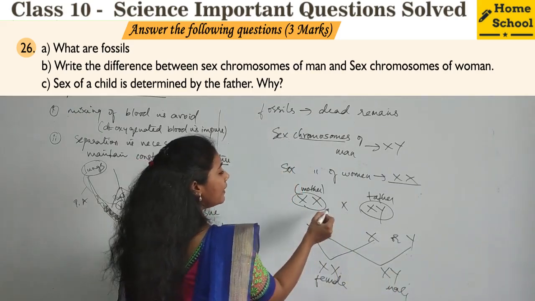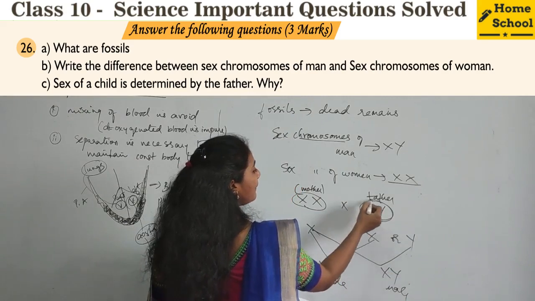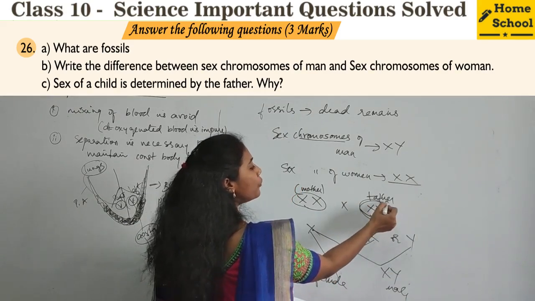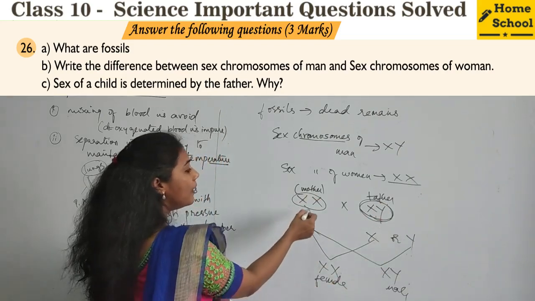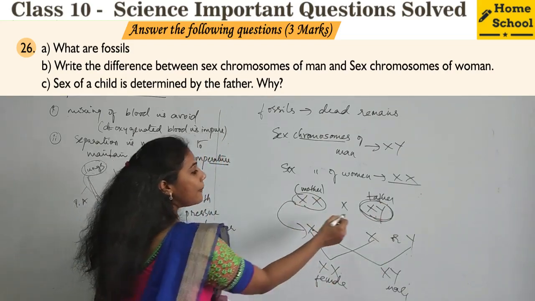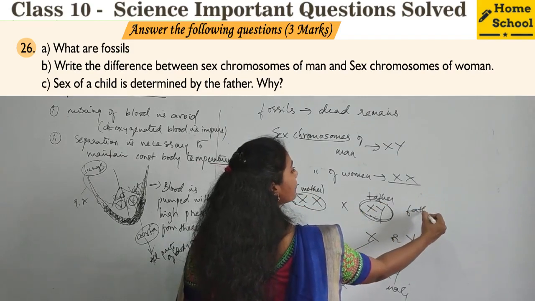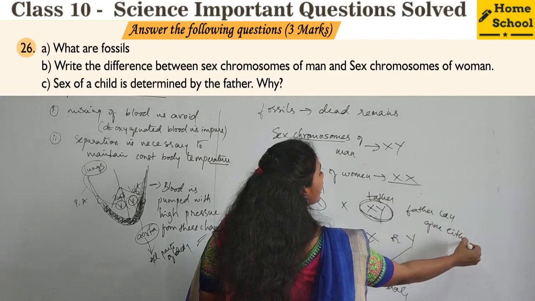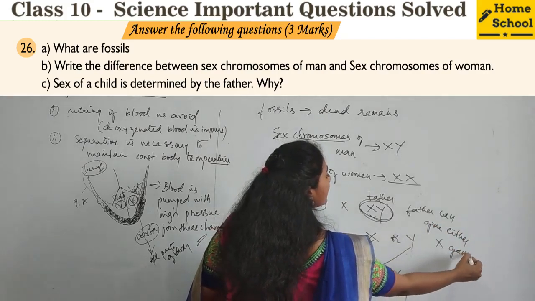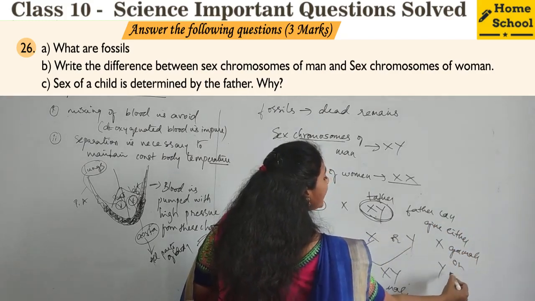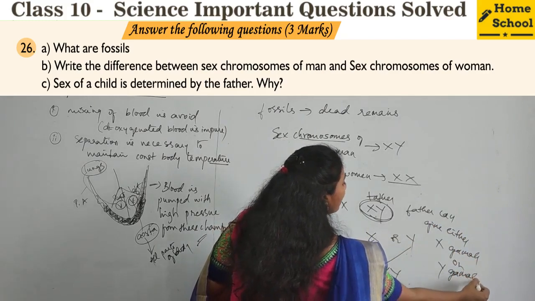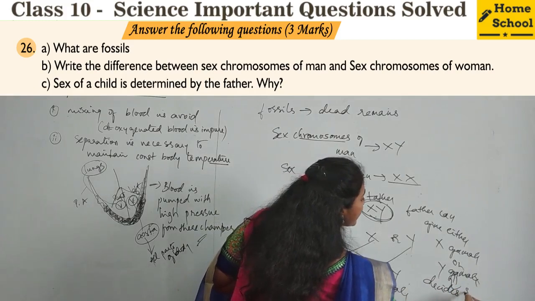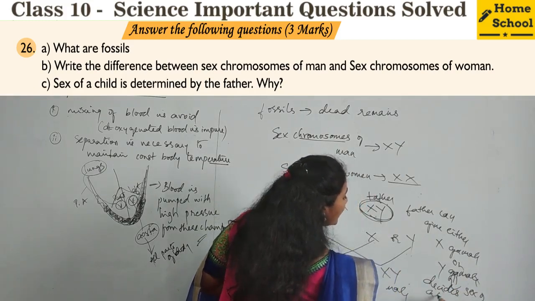So here, the different types of gametes can be formed through the father's gene, not from the mother. Mother always gives only X, but father can give either X gamete or Y gamete, and this decides the sex of a child, isn't it?